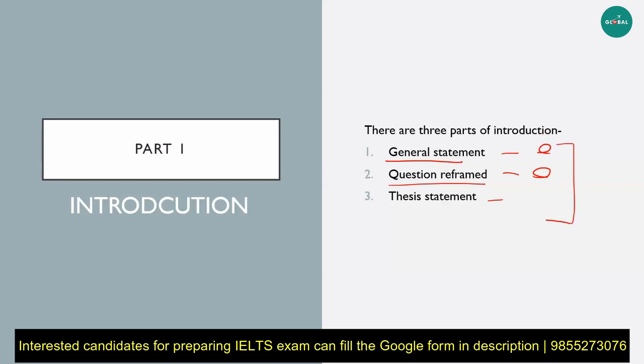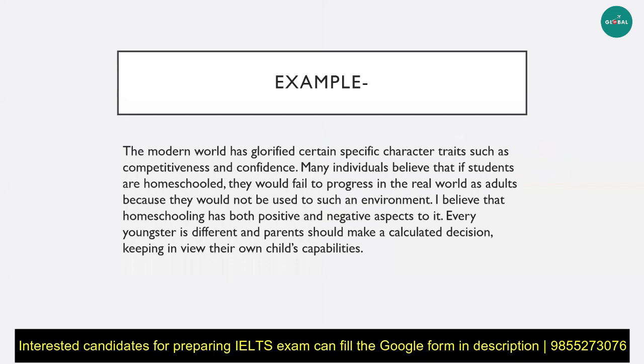Let us take a sample answer to this that I've written here. Now, this is a longer side of introduction. I want to repeat again, do not get scared by this. You can obviously write a 3 to 4 sentence introduction, and that is completely fine. Okay, so let us actually take a look at this and identify the different parts. So it starts with a general statement that is, the modern world has glorified certain specific character traits such as competitiveness and confidence. Many individuals believe that if students are homeschooled, they would fail to progress in the real world as adults because they would not be used to such an environment.